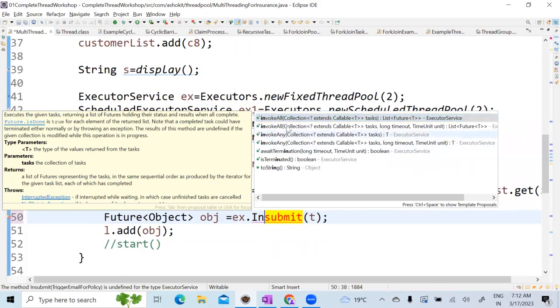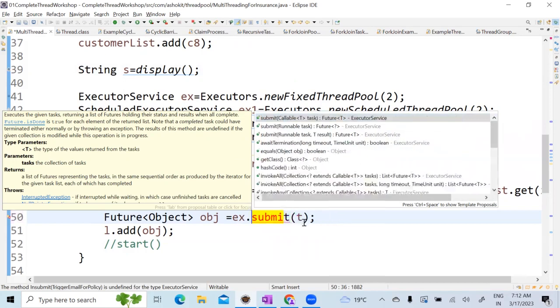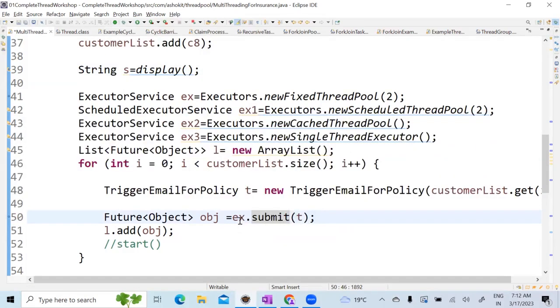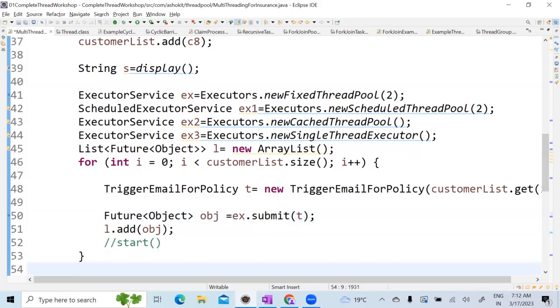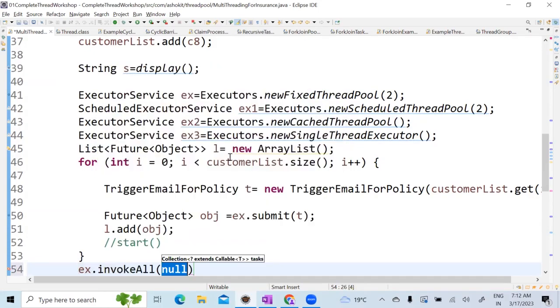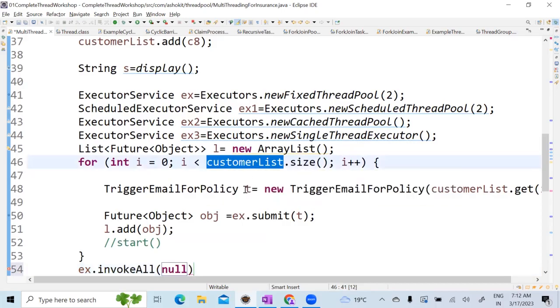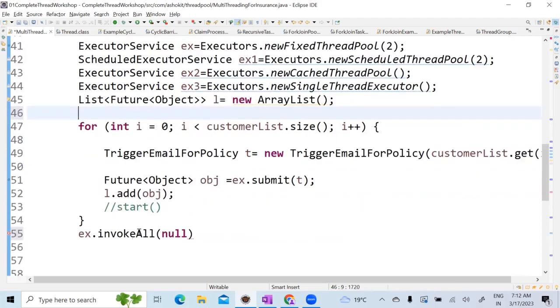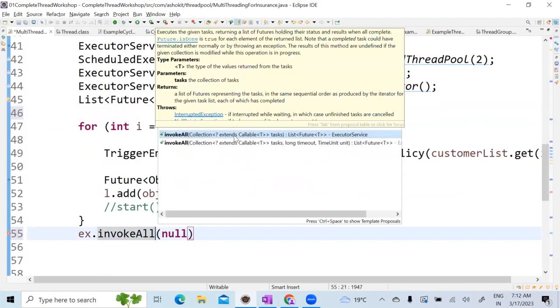So submit method or invokeAll method. Look at here. What is the invokeAll method taking? It is taking a collection, which extends a callable. So you can use the submit method, or you can also use the invokeAll method. If you want to use invokeAll, what you have to do is ex dot invokeAll, and you need to pass this. Okay, what you can do is you can create an array. So this invokeAll method is taking a collection object which implements callable.